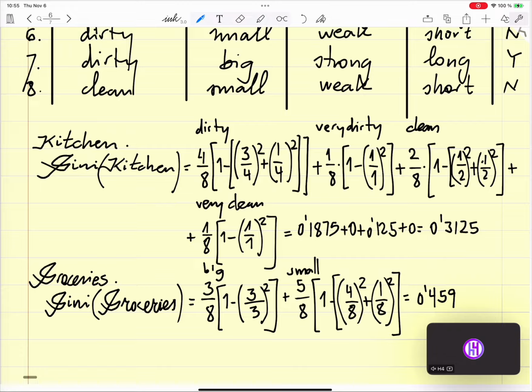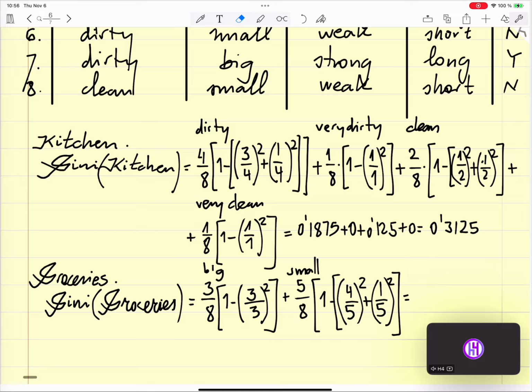Is that correct? 0.5 square plus 1 divided by 8 square. No, this is not correct.